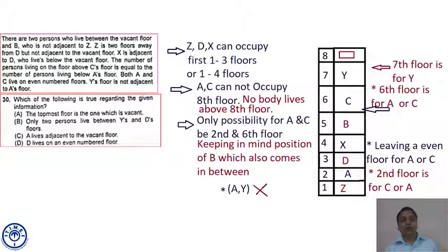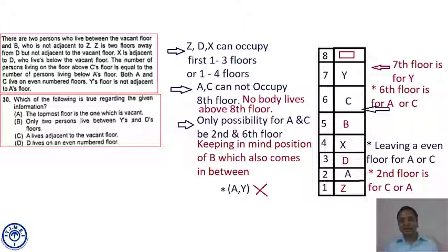Then, which of the following is true regarding the given information? A. The topmost floor is the one which is vacant. That's perfectly correct, but we have to check other options. B. Only 2 persons live between Y's and D's floors.